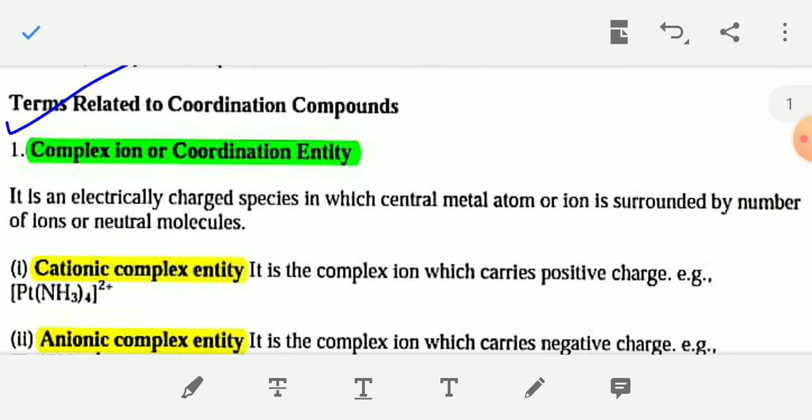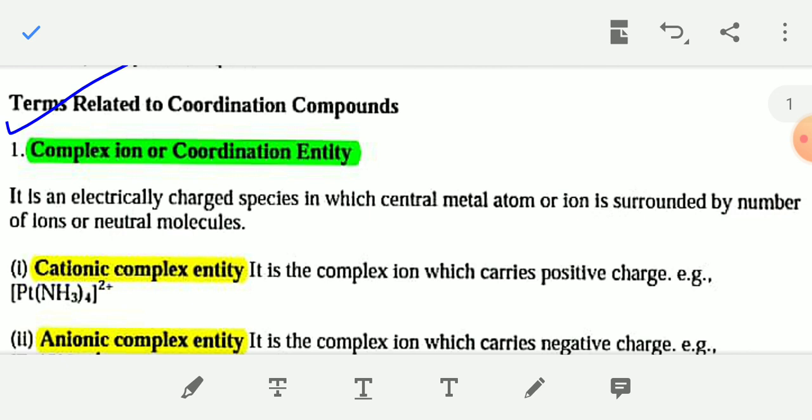These coordination compounds are neutral. But a complex ion or coordination entity is always electrically charged, either positively or negatively.